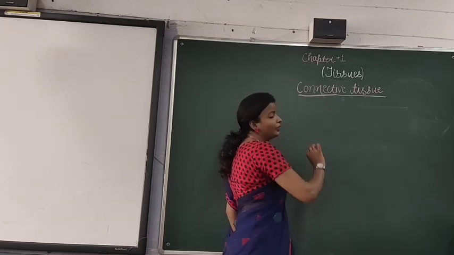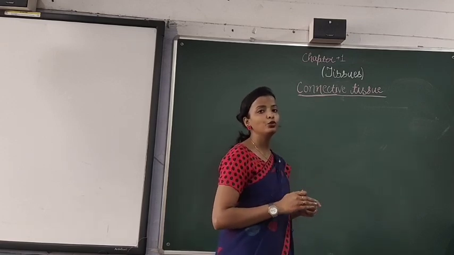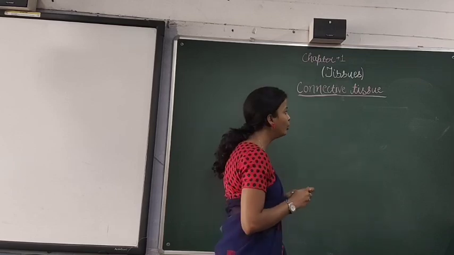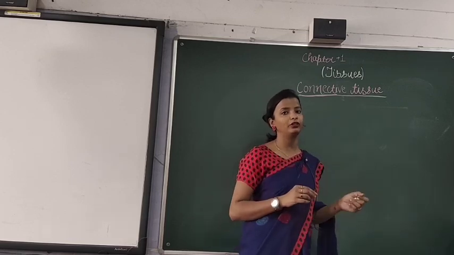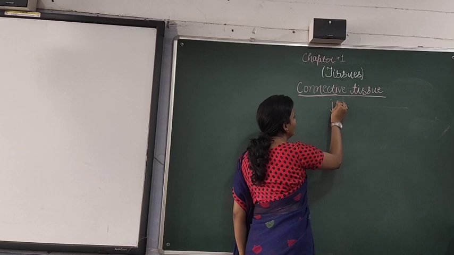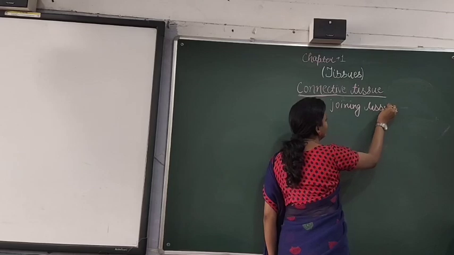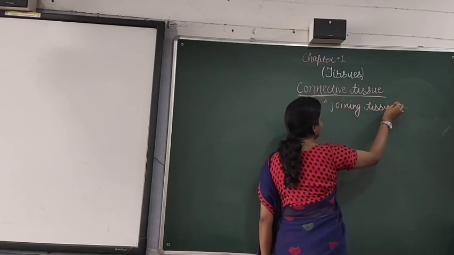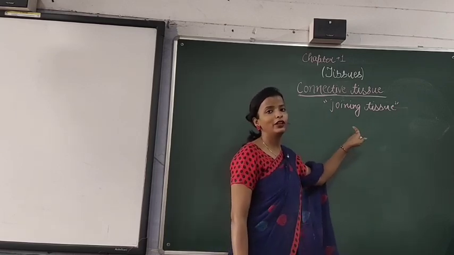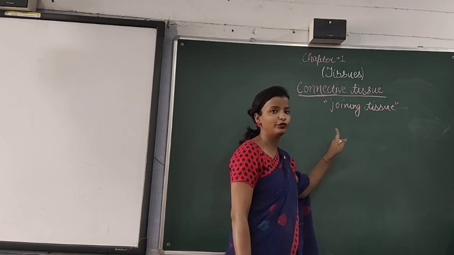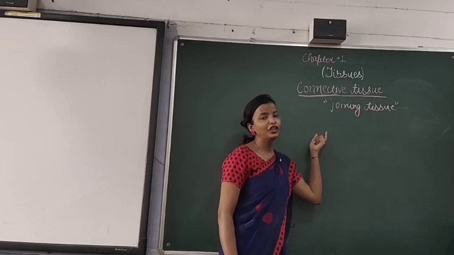Now why is it termed connective tissue? Because it is used for connecting or joining one or more organs or different parts of the body. So for the joining purpose or the connection purpose, it is also known as the joining tissue. Why? Because it is used to join one or more organs or parts of the body.